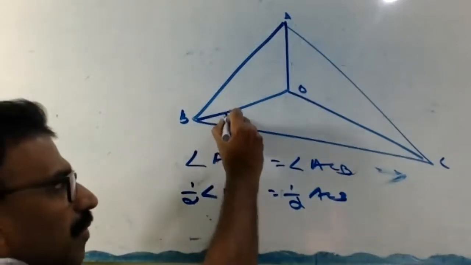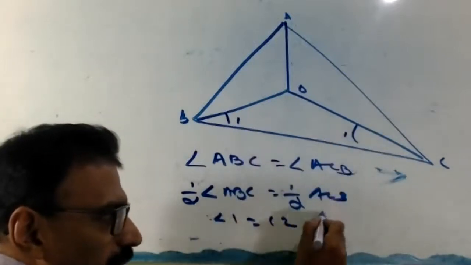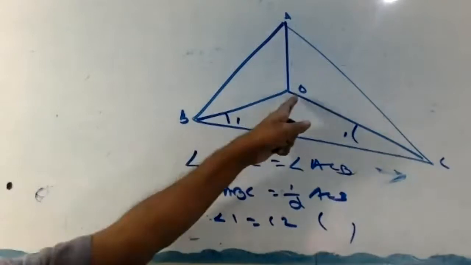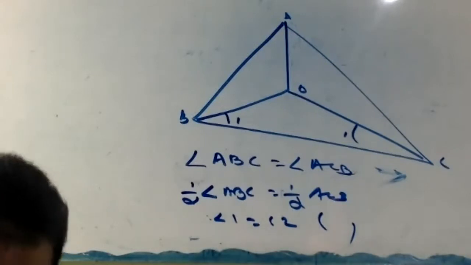We call these 1 and 2. Angle 1 equal to angle 2. Reason: OB is the bisector of angle ABC, OC is the bisector of angle ACB. So we got 1 equal to 2.